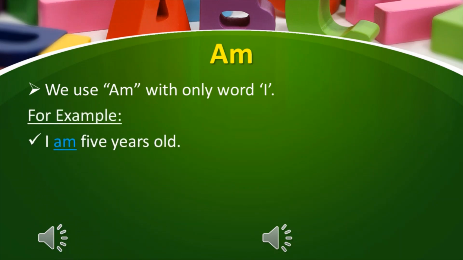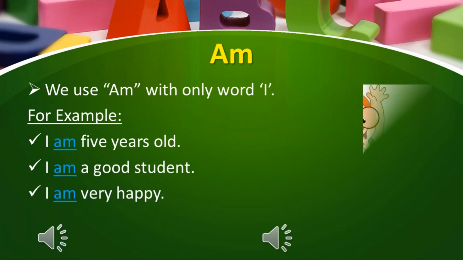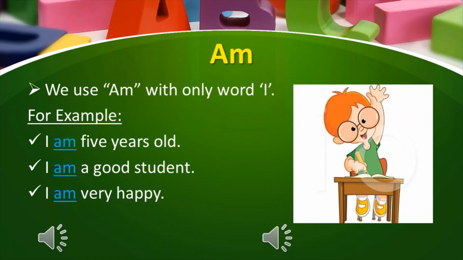I am 5 years old. I am a good student. I am very happy. So look, in all these three examples, you can see we use am with only word I.